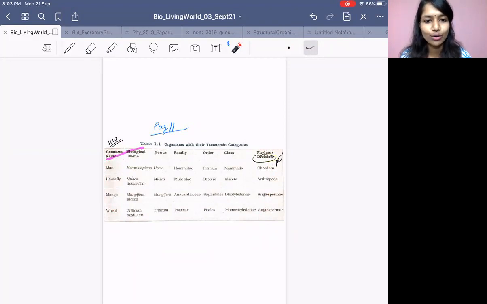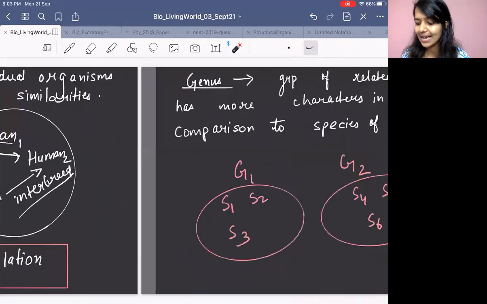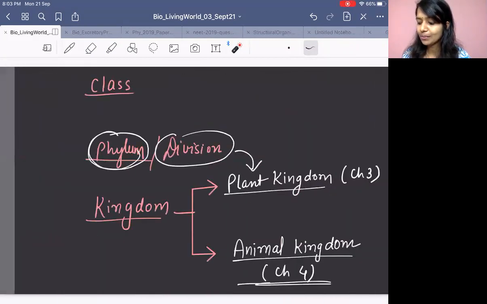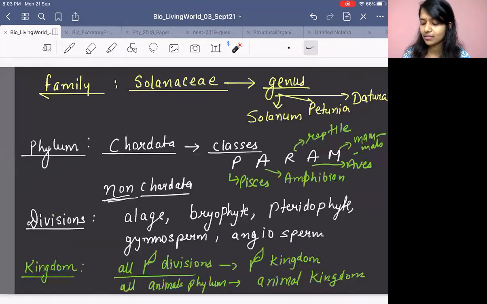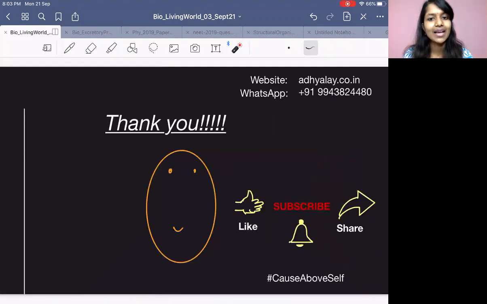Then only I am going to schedule it. The sooner you complete it, the sooner we will have the class. Cool. So that is all from my side. If you complete it, we will learn about it again. And then we will start taxonomical aids. We will start taxonomical aids in the next class.